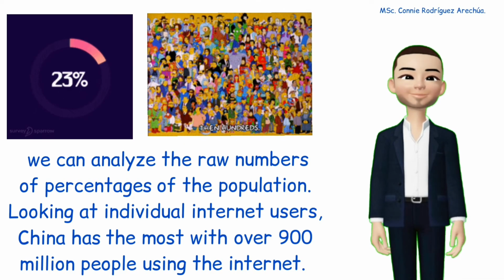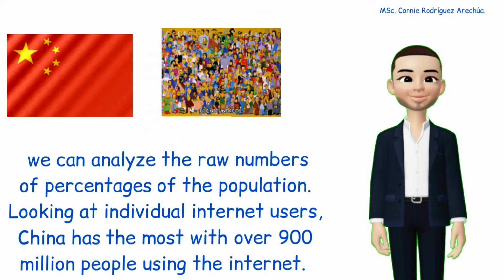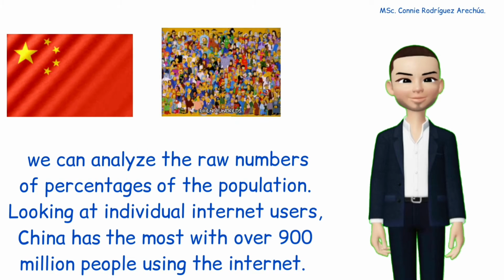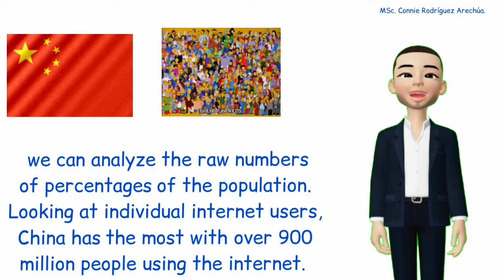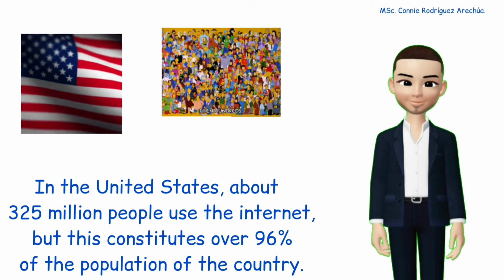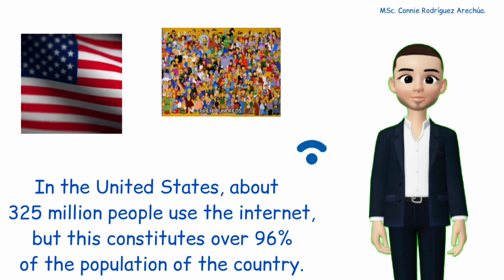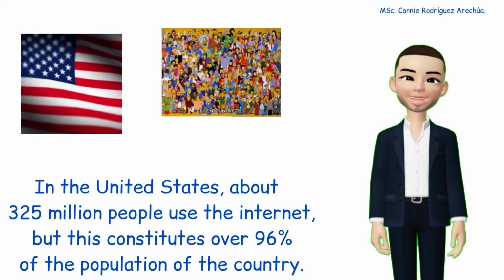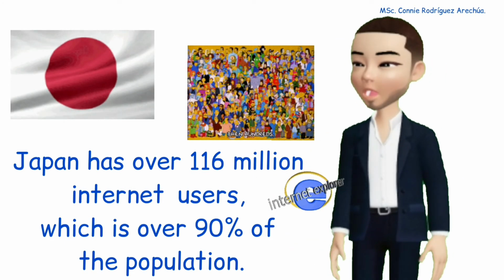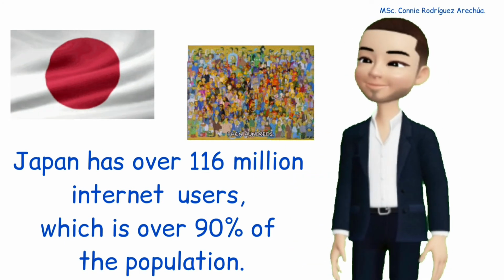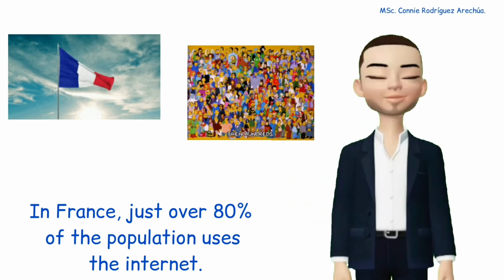Looking at individual internet users, China has the most with over 900 million people using the internet. However, this represents only 63% of the population. In the United States, about 325 million people use the internet, but this constitutes over 96% of the population of the country. Japan has over 116 million internet users, which is over 90% of the population. In France, just over 80% of the population uses the internet.